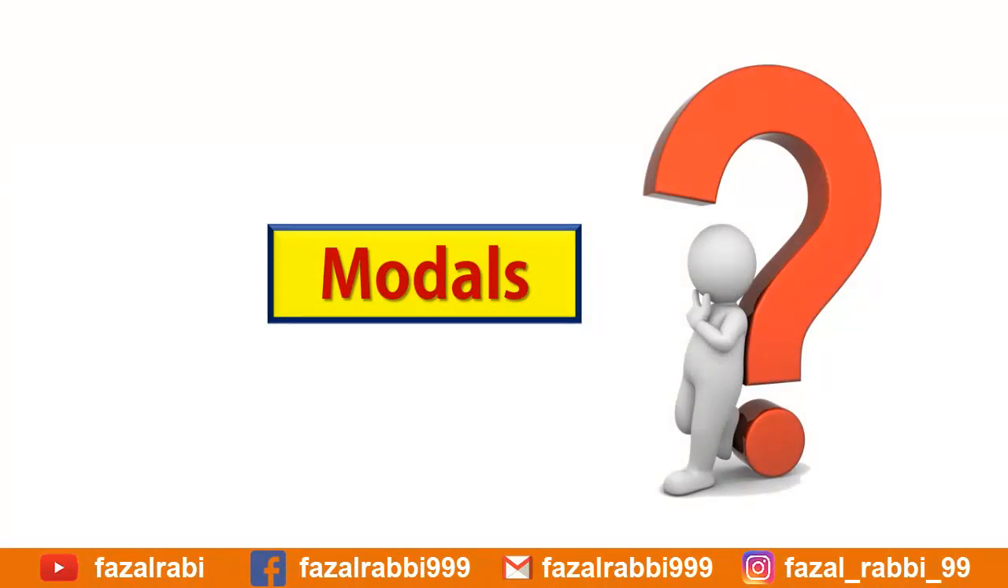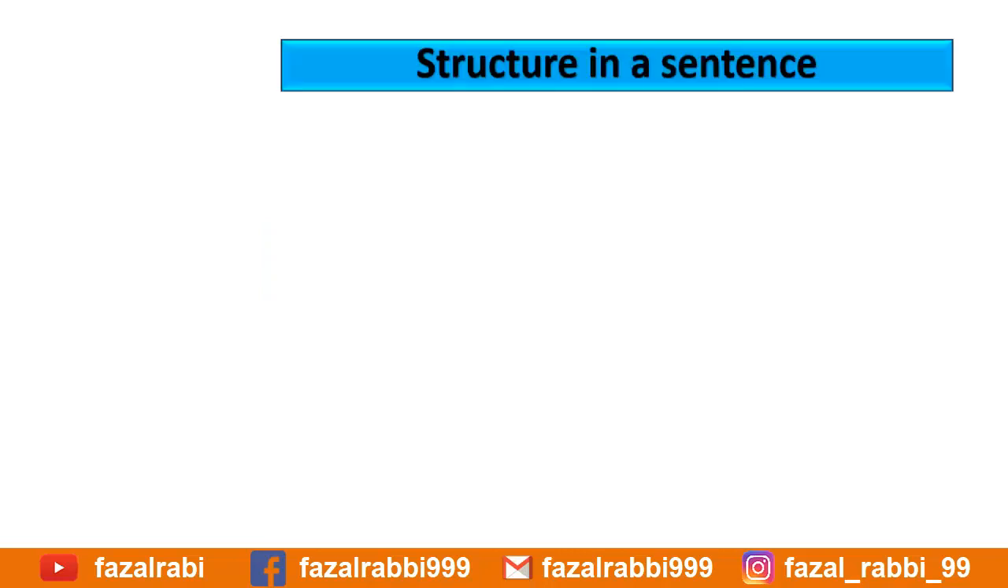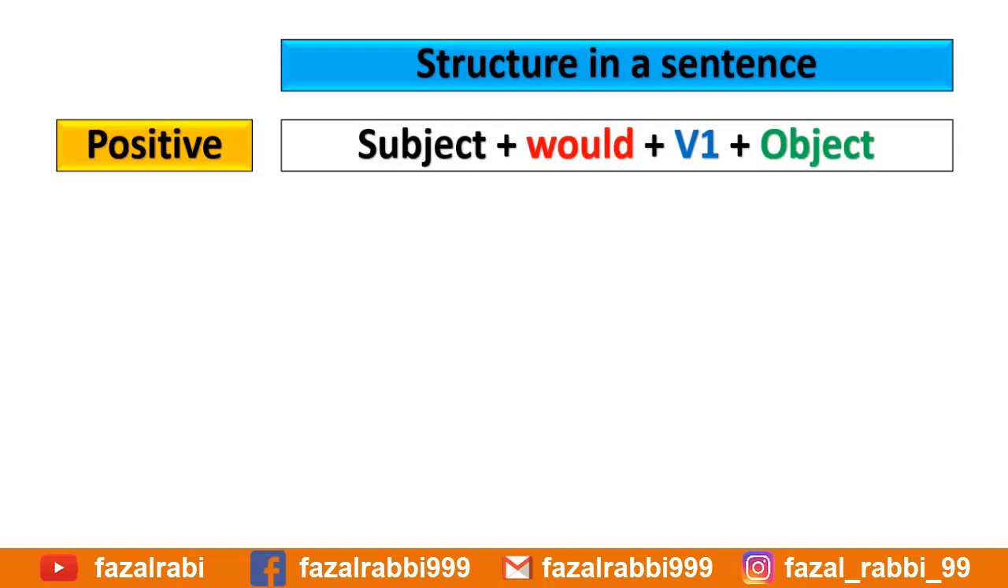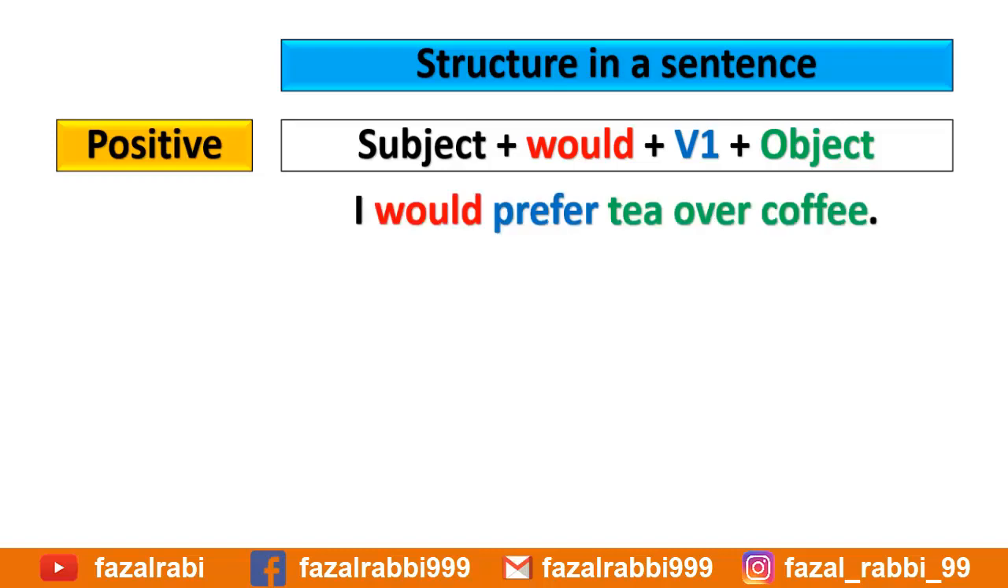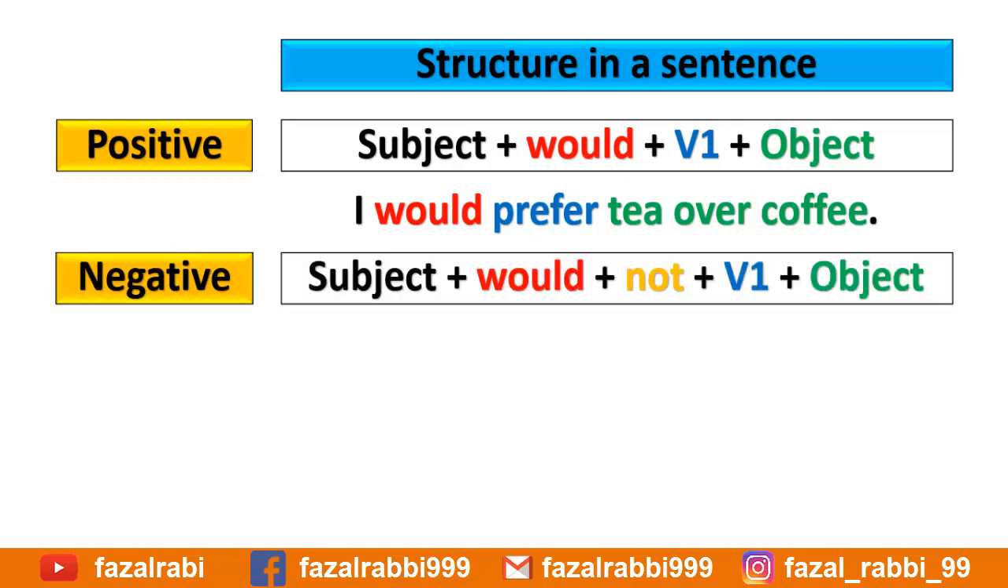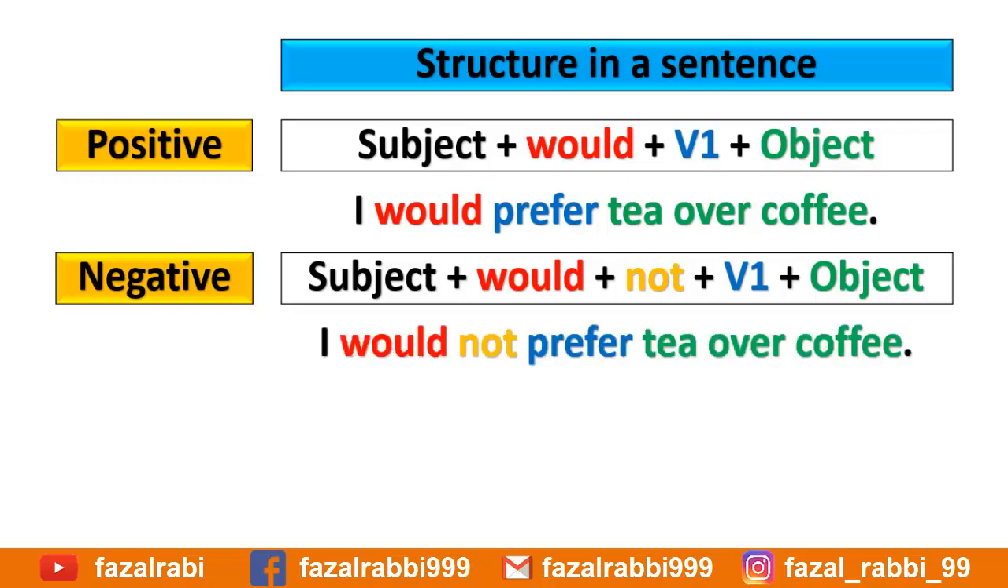Now, we will start from the structure of the sentences in which we use would. In positive sentences, first we will use subject, then modal verb would, then first form of the verb, and then object. For example, I would prefer tea over coffee. In negative, use subject plus modal verb would plus not plus first form of the verb and then object. For example, I would not prefer tea over coffee.